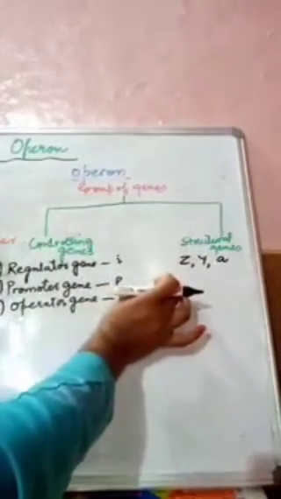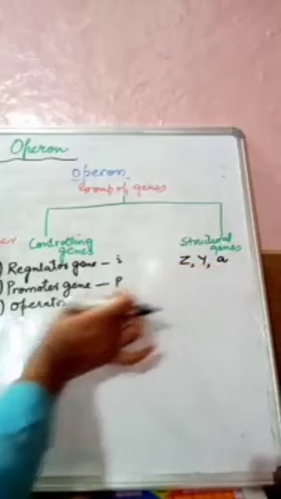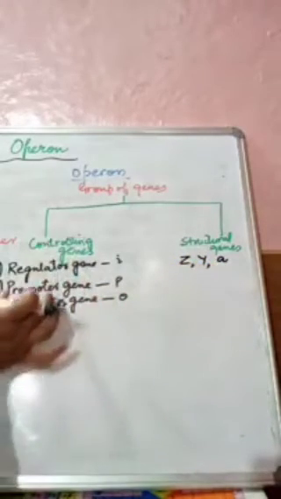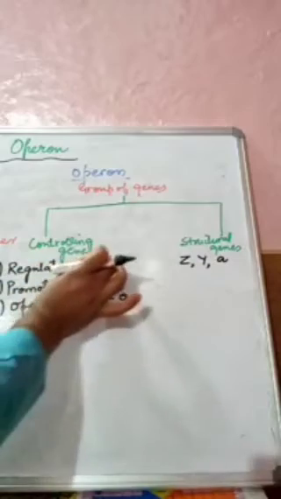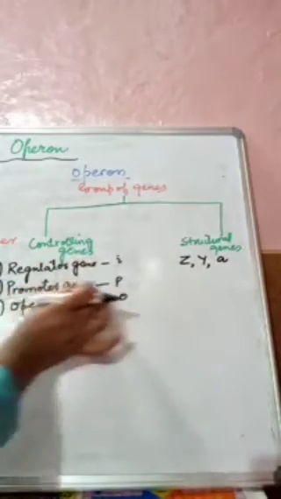Structural genes are Z, Y, and A, and controlling genes are the regulator gene I, promoter gene P, and operator gene O.